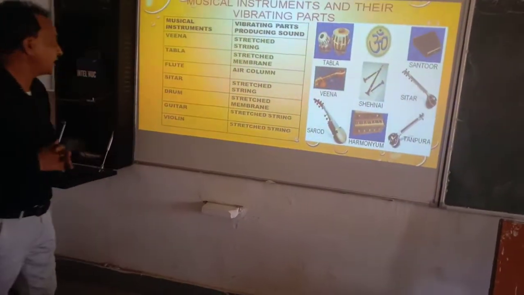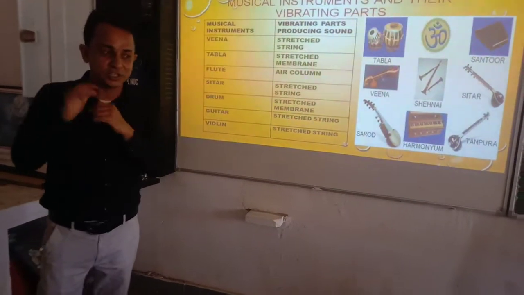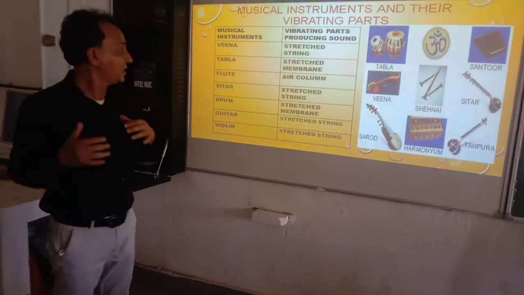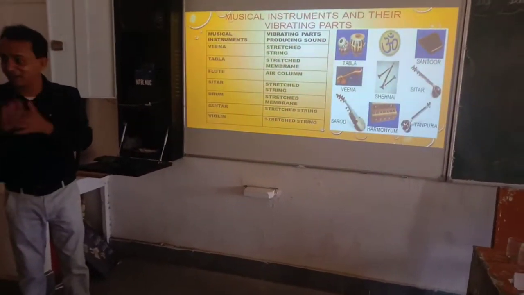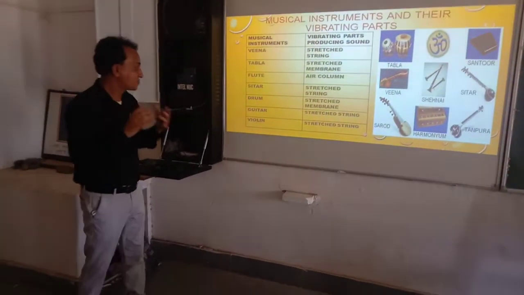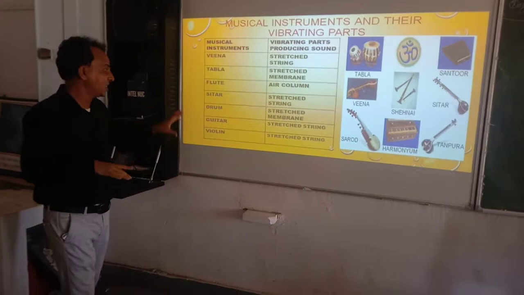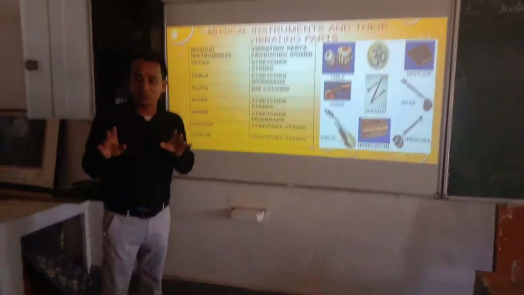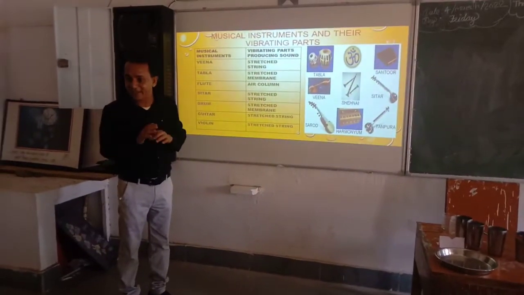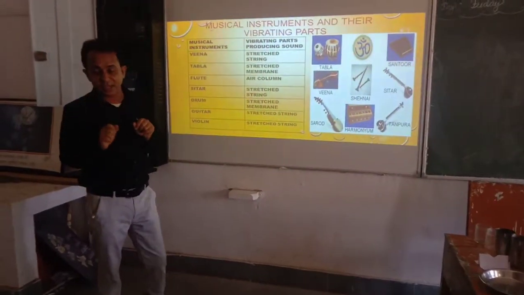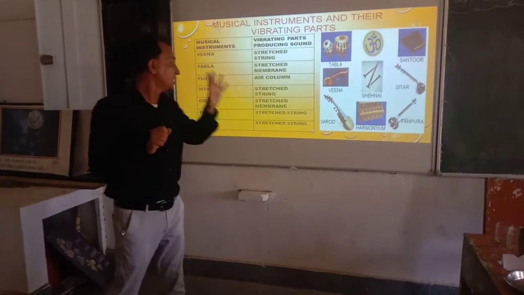Stretched membrane. And in flute, which is the vibrating part? Air column. In sitar? Stretched string again. Drum. You play drum daily during the morning assembly. So, which is the vibrating part in the drum?